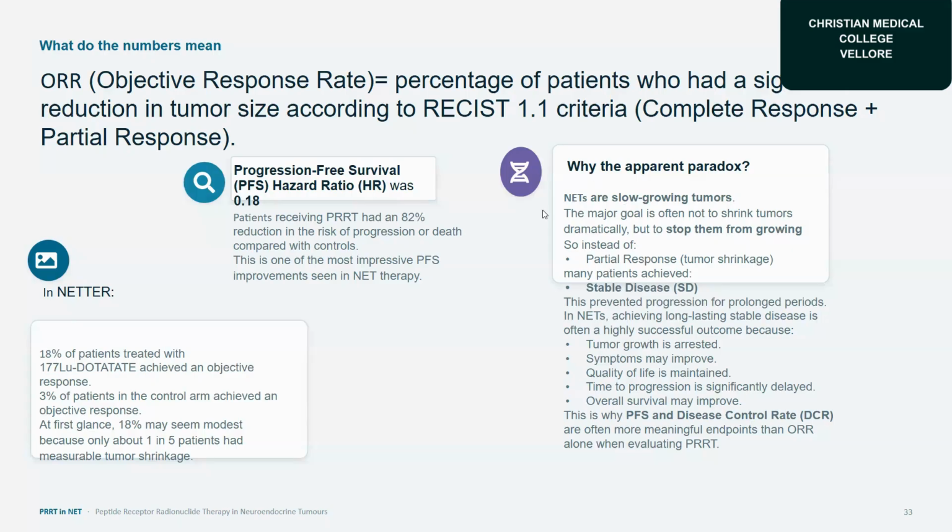So why this apparent paradox? Because these neuroendocrine tumors are slow-growing. The major role is often not to shrink the tumor dramatically, but to stop it from growing. So instead of partial response, that is tumor shrinkage, many patients achieved stable disease, which prevented progression for prolonged periods. In NETs, achieving long-lasting stable disease is often a highly successful outcome because tumor growth is arrested, symptoms may improve, quality of life is maintained, time to progression is significantly delayed, and overall survival may improve. This is why progression-free survival and disease control rate are more meaningful endpoints than objective response rate when evaluating PRRT.